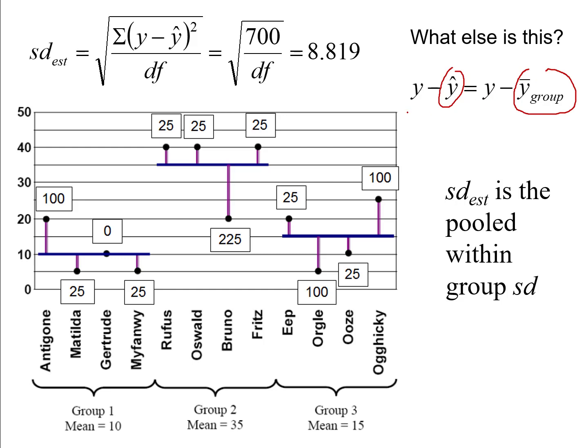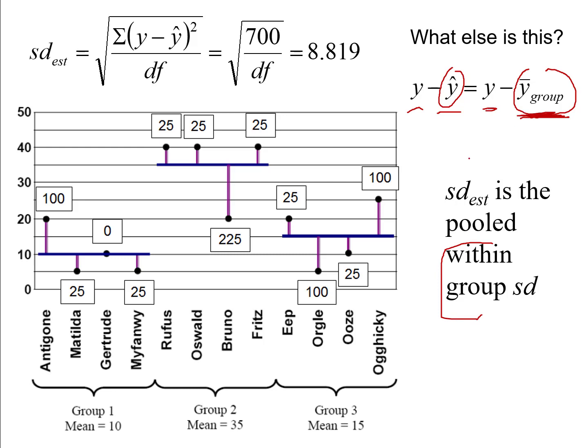So asking the question, how far do observed scores deviate from predicted scores, is the same thing as asking how far do observed scores deviate from group means. And if you want to know how far on average do observed scores deviate from group means, that's asking about a type of standard deviation. Now, this isn't the total standard deviation. It's not the standard deviation we looked at just a moment ago, which was how far people's observed scores deviate from the grand mean, but this is the within group standard deviation, how far their observed scores deviate from their